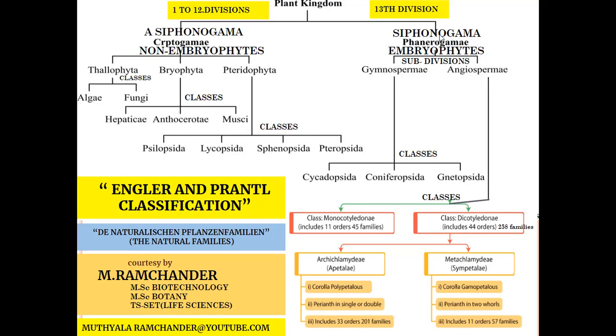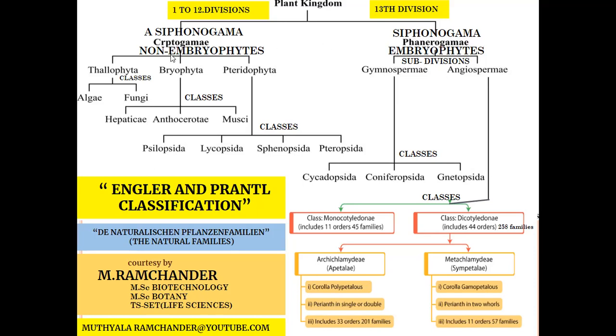The pollen tube is important for these plants during fertilization. During fertilization, the pollen tube is developed from the pollen grains. All those plants are called Siphonogama. The Siphonogama plants are also called Phanerogams. Phanerogams means flowering plants. They are also called embryophytes. During the life cycle, embryos are compulsorily developed. Embryogenesis is seen in these Siphonogama plants.